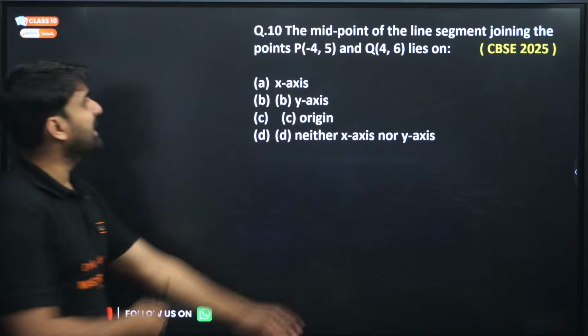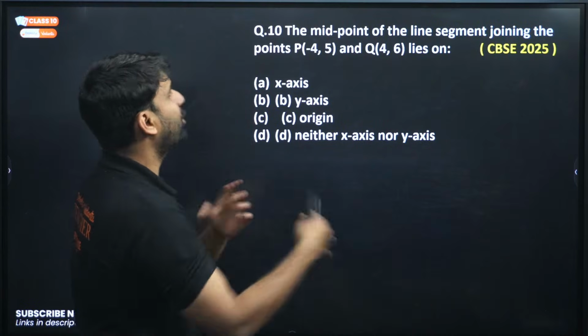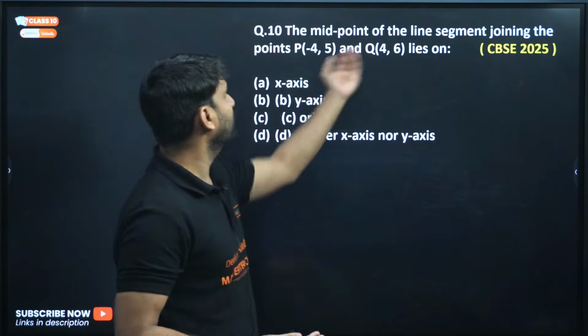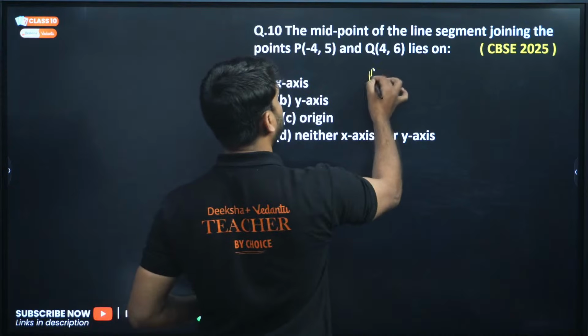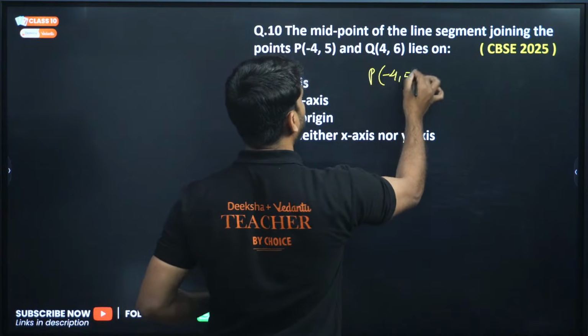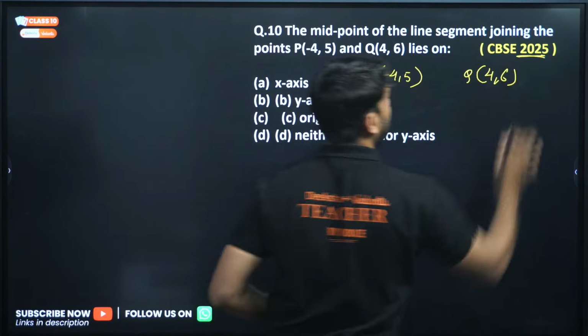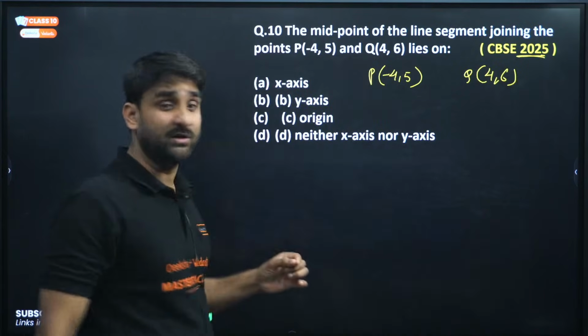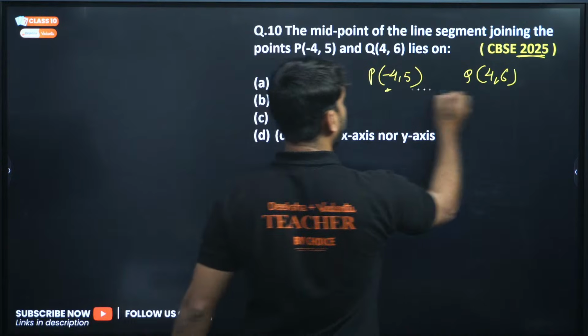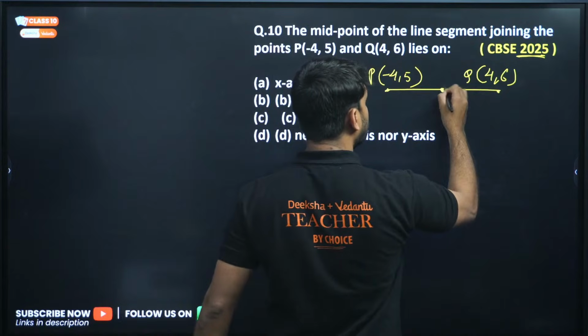Moving to the question. The midpoint of the line segment joining P and Q lies on. Come on, find out the midpoint of these two coordinates. P is minus 4, 5 and Q is 4, 6. This question is from the previous year, 2025.